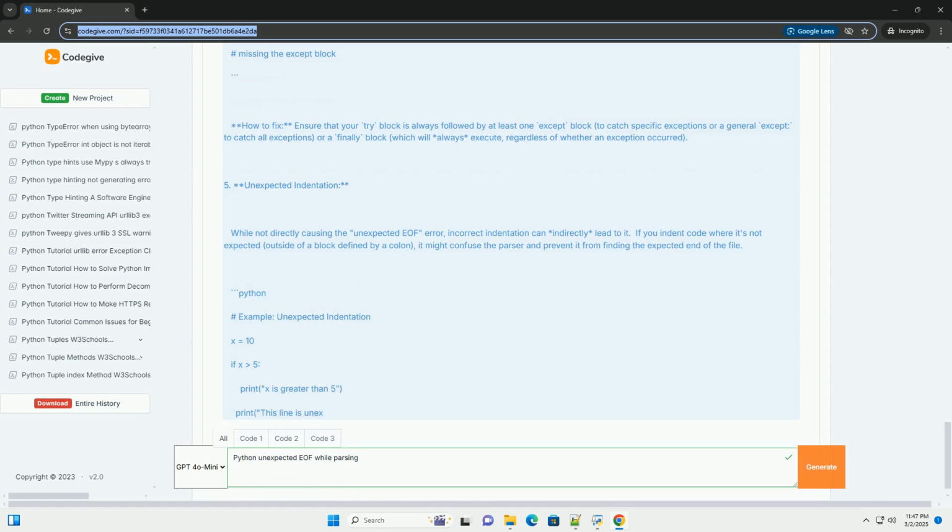Example debugging session. Let's say you have the following code. When you run this, you get the error. Here's how you would debug this. 1. Read the traceback. The traceback points to line 5. It says unexpected EOF while parsing.